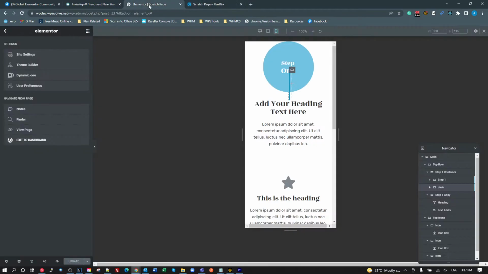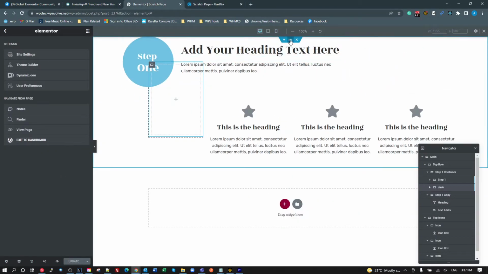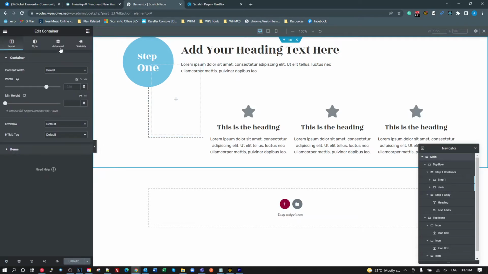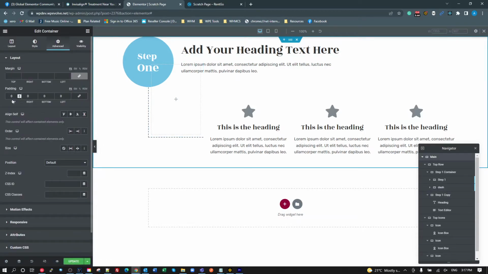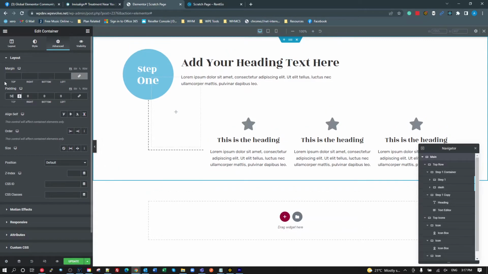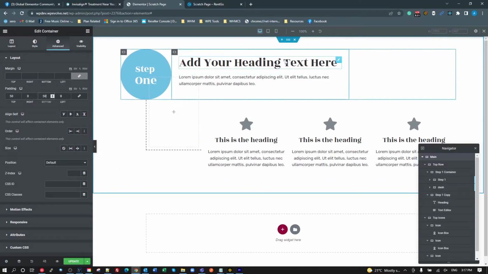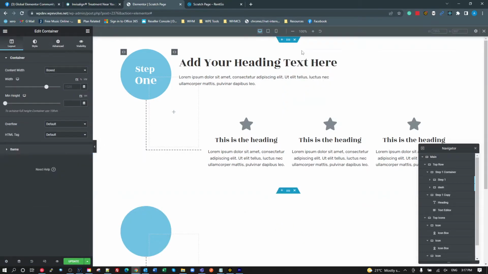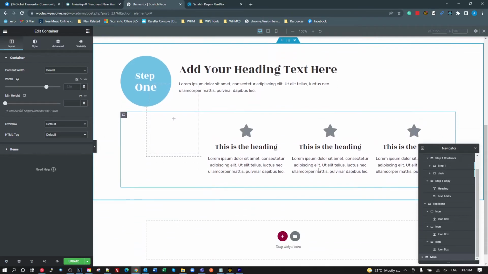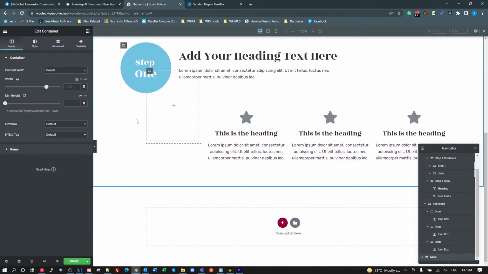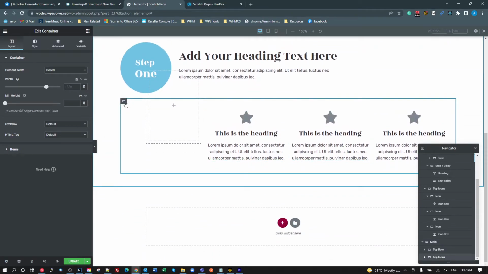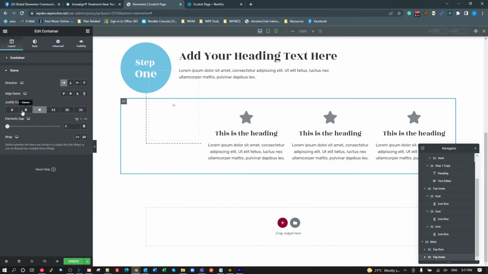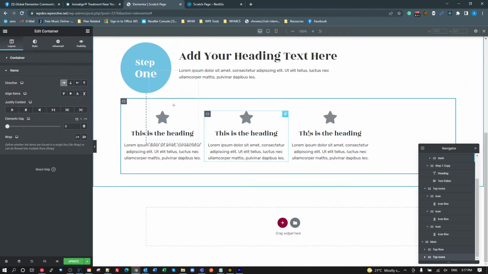Now where it gets tricky. So let's go back to this, and maybe we'll just put some padding on this whole thing, top and bottom, so we can see the difference between the two. 50 to the top, 50 to the bottom. And I'm going to duplicate this whole section. What I want to do this time is move all this to the left. So grab this here and set our item alignment to undo that, and then I'll move everything to the left.